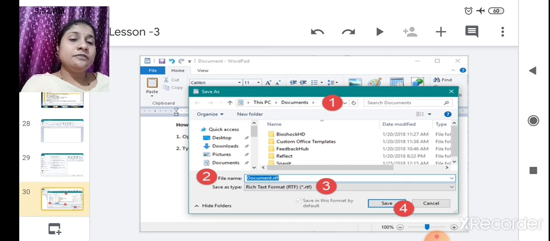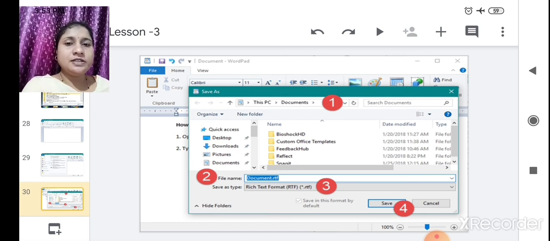Third, whether it is Word, so you want it as a document .docx, or a PDF file, or whichever file type it is. After that you click on the Save button, which means your file will get saved with that name.